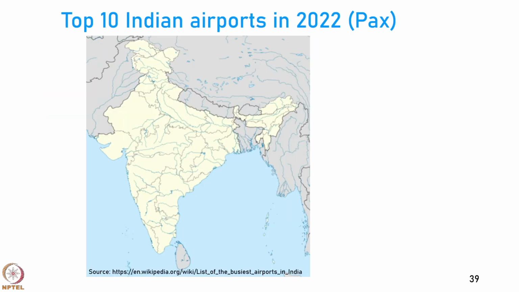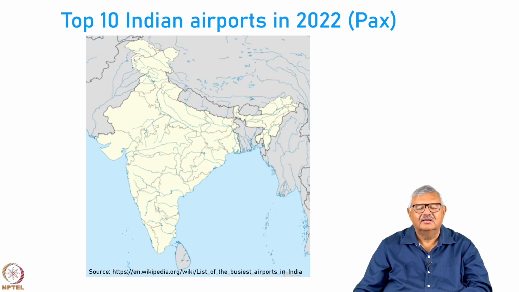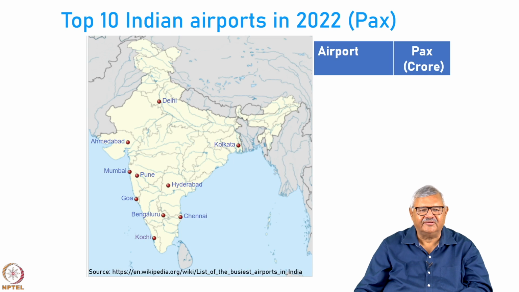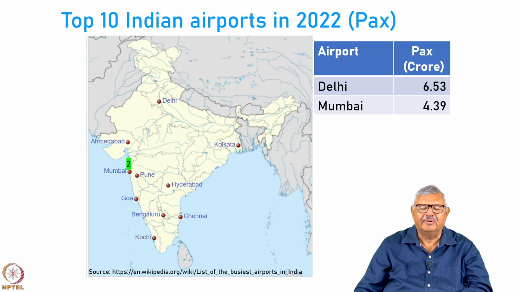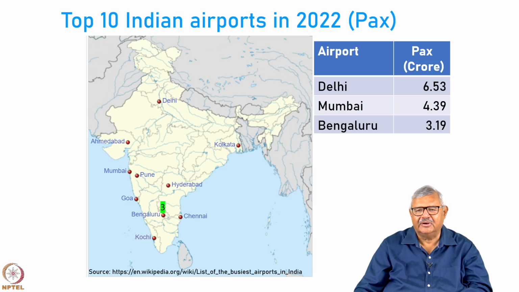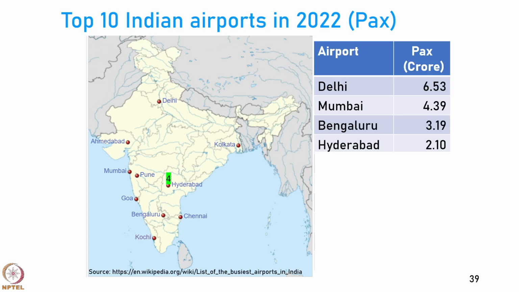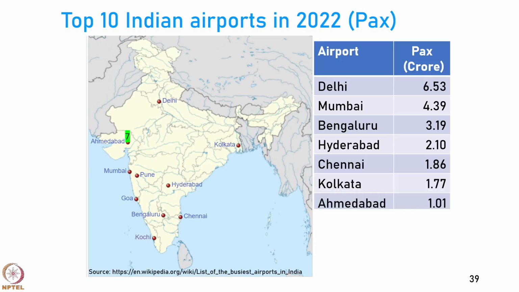Finally, we are going to look at the top airports in India in 2022. From the point of view of number of passengers carried in crores, these are the top 10 airports. The leader is New Delhi with 6.53 crore passengers, followed by Mumbai with 4.39 crore, Bengaluru 3.19 crore, Hyderabad 2.1 crore, Chennai 1.86 crore, very close is Kolkata 1.77 crore, Ahmedabad just beyond 1 crore, Kochi 0.88 crore or 88 lakhs,